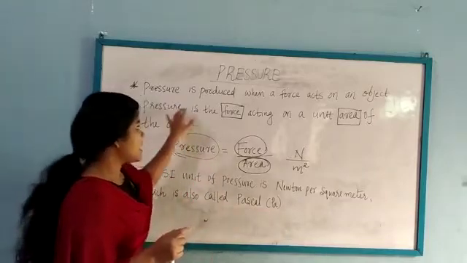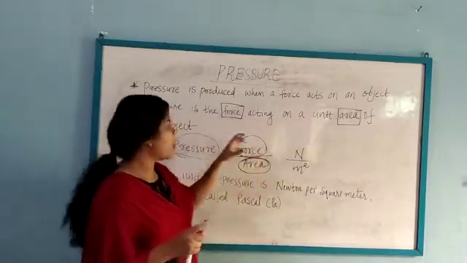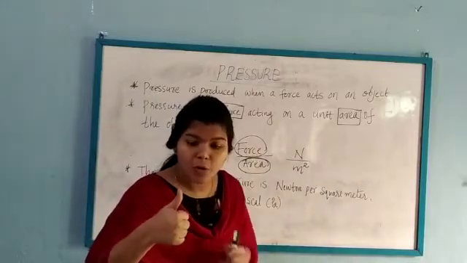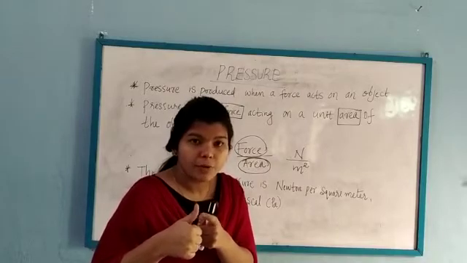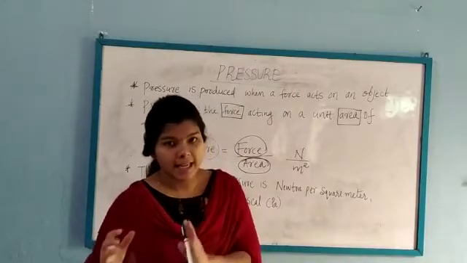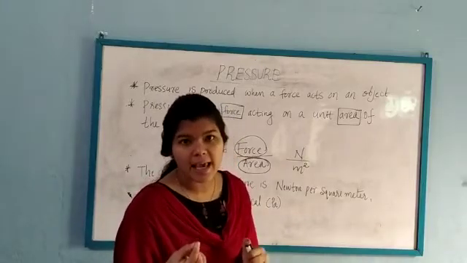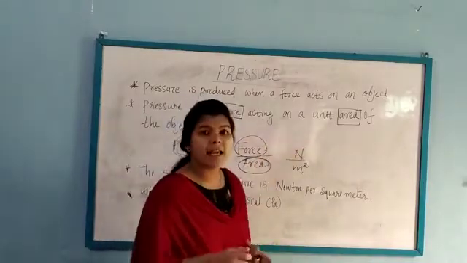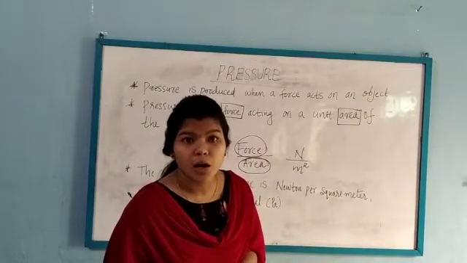Pressure is the force acting on a unit area of the object. In the first case, we are applying a force on a large area. Therefore, the force per unit area will be very small. In the second case, we are applying a force on a very small area. Therefore, the force acting on the unit area will be large. That's why the pin goes into the wood.